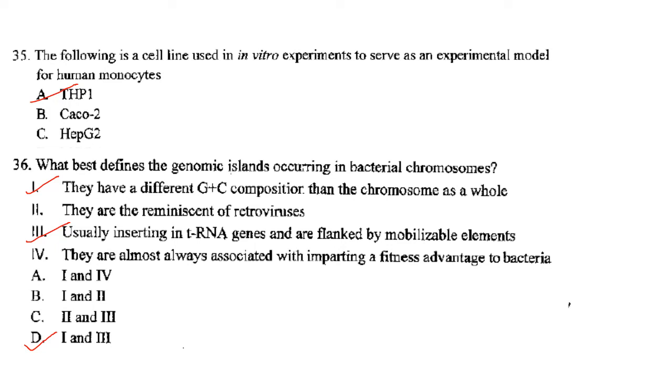So a genomic island is a part of a genome that has evidence of horizontal origins. It can be involved in symbiosis or pathogenesis, and it helps the organism in its adaptation to that particular environment. So the answer here is they have different G plus C composition than the chromosome as a whole. That is correct.